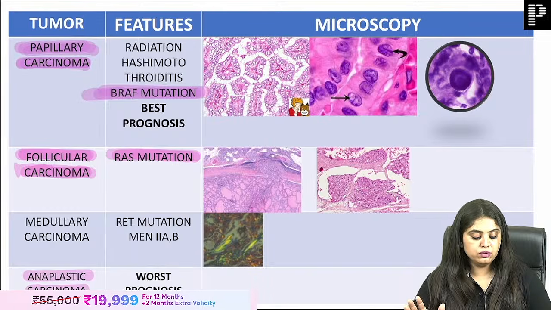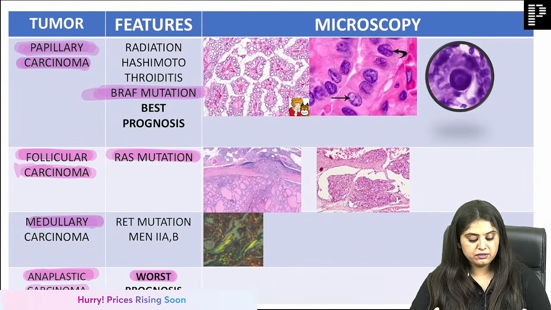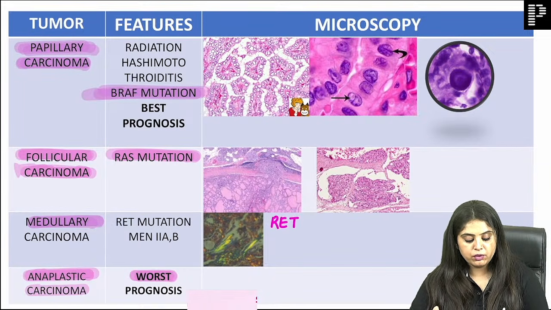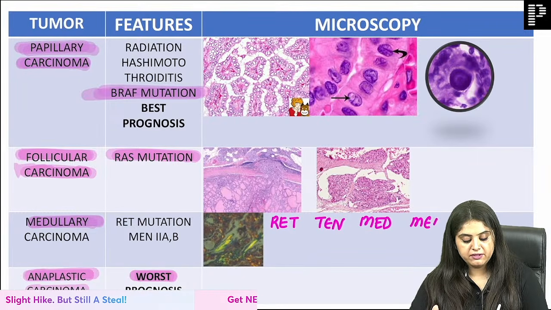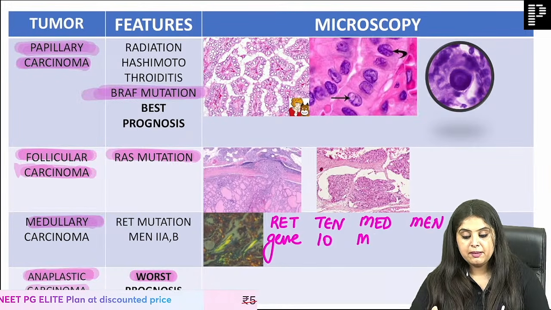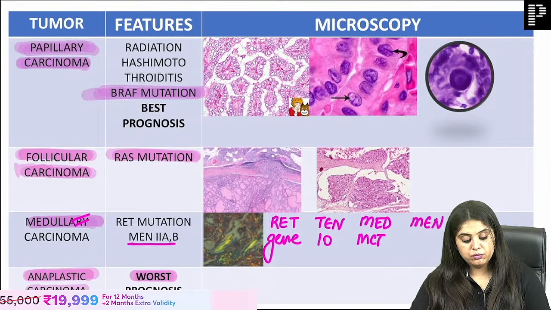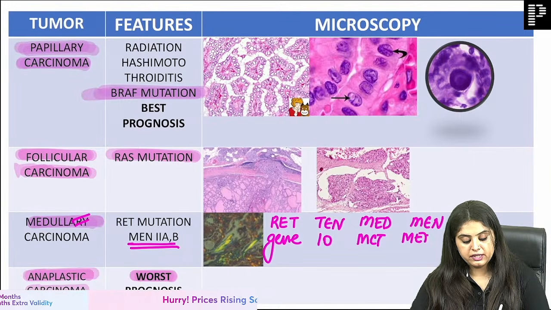Anaplastic, you only need to know the word anaplastic tells you very, very bad. Medullary carcinoma, there is one song that I have always taught you, and I want to finish the session on that song. And that song is RET 10 Med Men, which tells us RET is the name of the gene, chromosome number 10, Med is medullary carcinoma thyroid, and the tumor syndrome with which it is associated is going to be MEN2A and MEN2B.